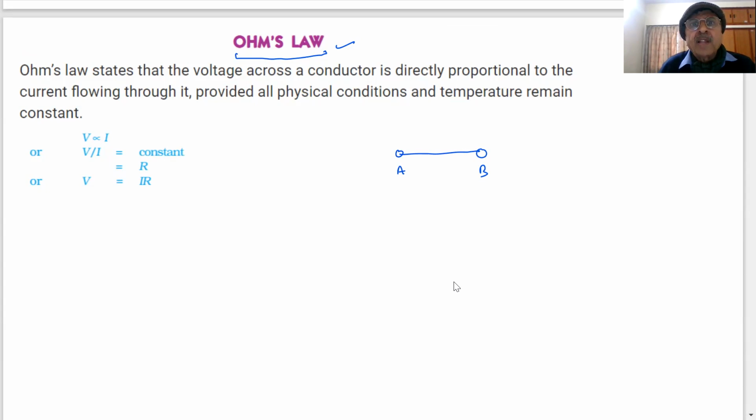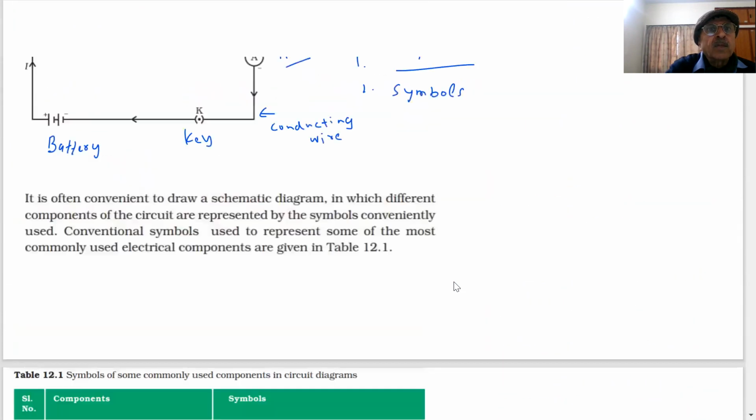Now what happens is that the voltage across a conductor is directly proportional to the current flowing through it. Important point to note, voltage is directly proportional to the current flowing through it, provided all physical conditions and temperature remain constant. What does it mean, students? Supposing I have a battery of 6 volt. You put a battery of 6 volt here. Then current will flow into the circuit. Just now I have shown you a circuit diagram. Here is a circuit diagram, student. This is my circuit diagram.